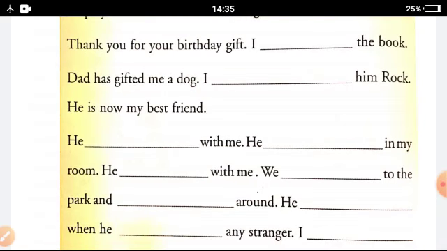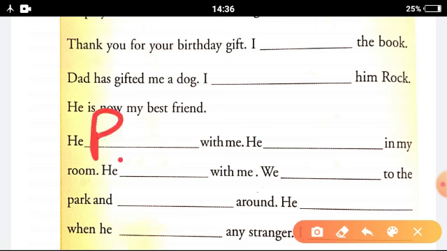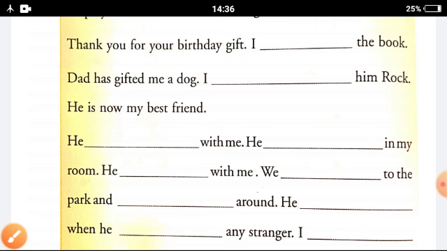He plays with me, right? You will write here plays, see like this. He eats in my room.